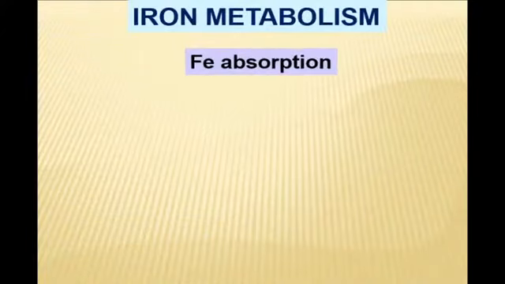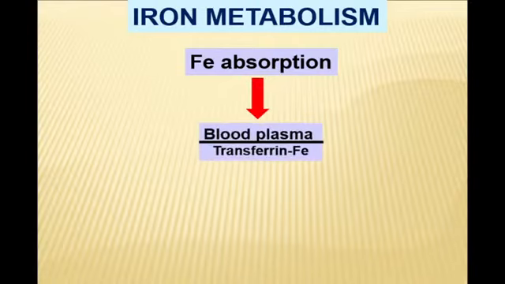Let's remember iron metabolism, because without this process you cannot clearly understand the manifestation and formation of clinical signs of iron deficiency anemia. Absorbed iron goes into the blood plasma with the help of transport iron, transferrin.